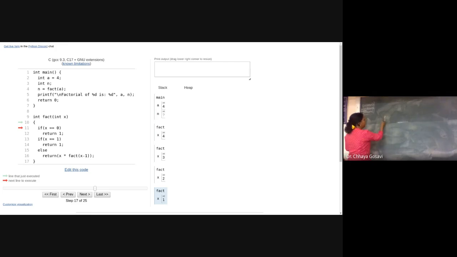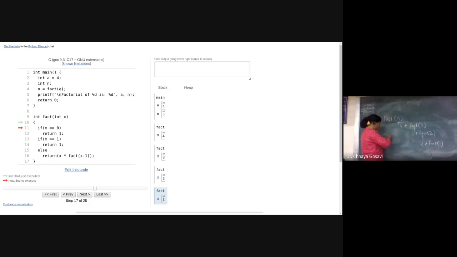So we have fact function, fact for 4. So this function should return 4 into fact of x minus 1, which is 4 minus 1, that is 3. So this is another function call. What should this function return? 3 into fact of 2, 3 minus 1, that is 2. This function should return 2 into fact of 1. Okay, now we are here.